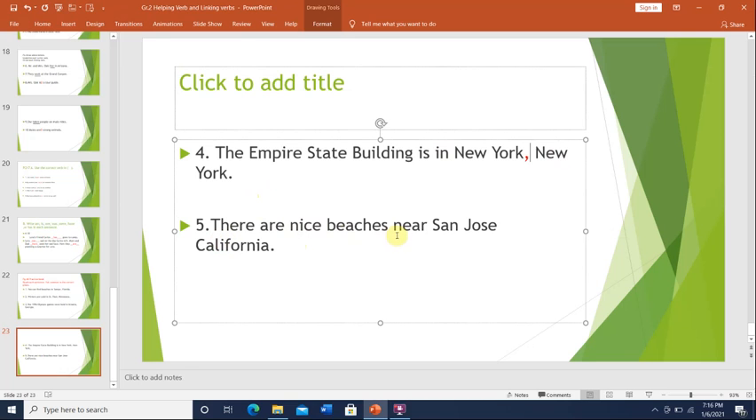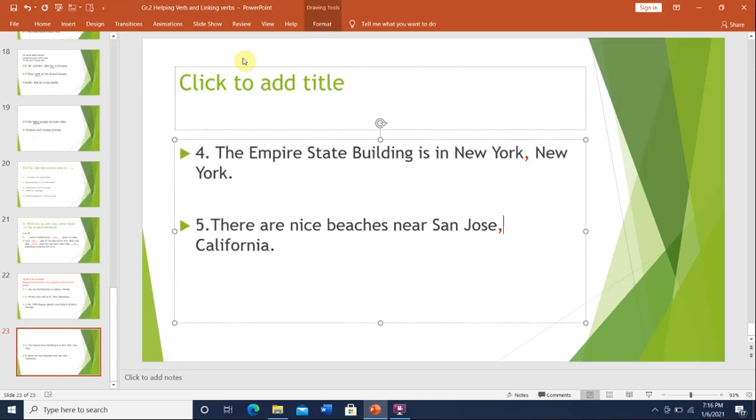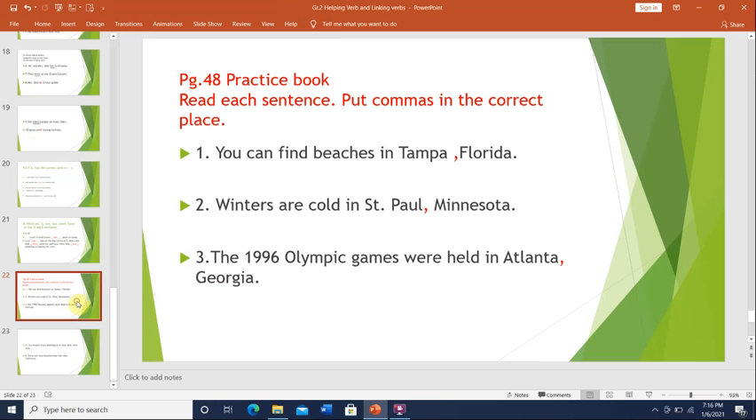There are nice beaches near San Jose, California. San Jose is the name of the city, and California is the name of the state. At the bottom, all you have to do is match. We already put the commas from 1 to 5 in the correct places. At the bottom of the page, it just wants you to match the city to the state.